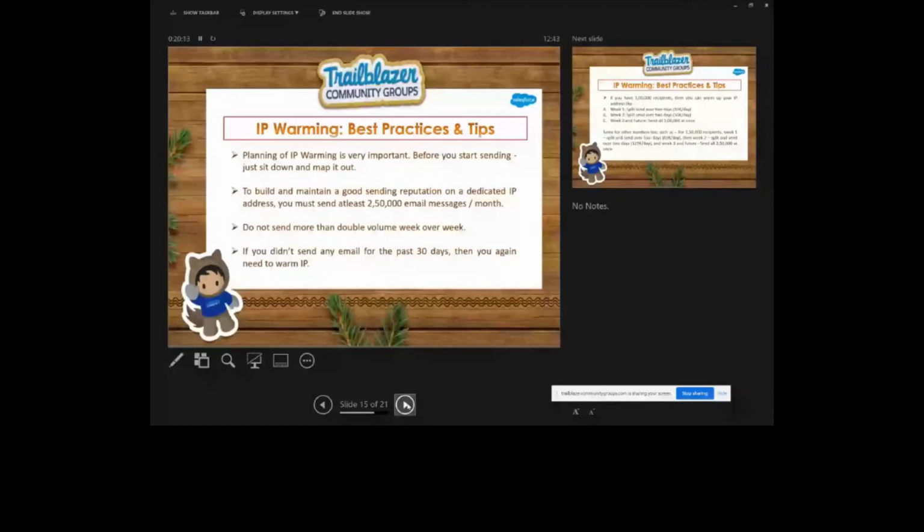The second one is that to build and maintain a good sending reputation on a dedicated IP, you must send at least 250,000 email messages per month. We asked the same question in our previous quiz, so I think many of you are already aware of it.